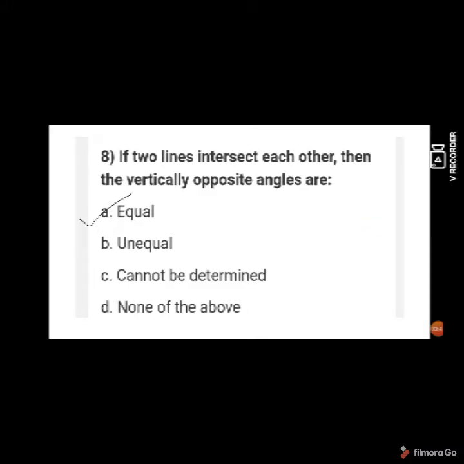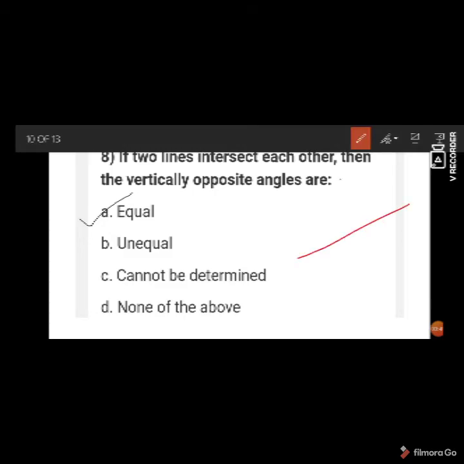If two lines intersect each other, then the vertically opposite angles are, suppose two lines AB and CD intersect, then angle AOC is equal to angle BOD. They are always equal in nature.